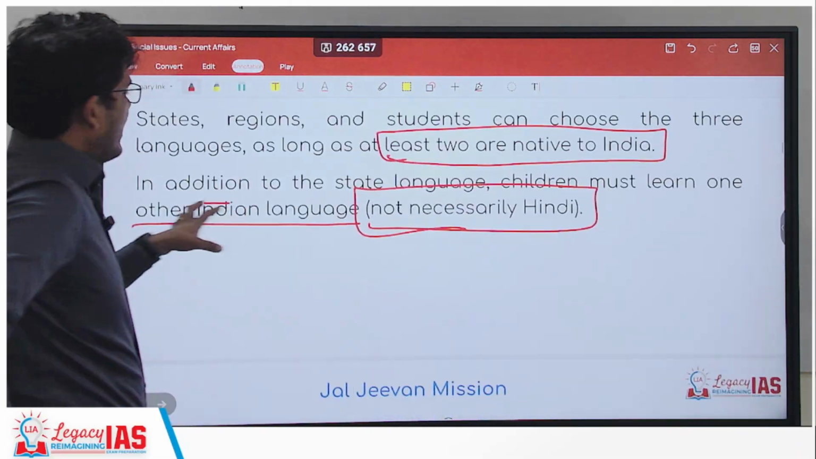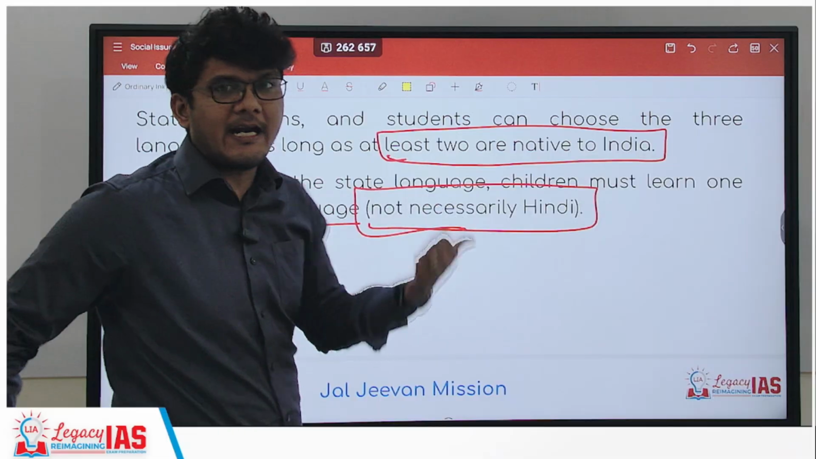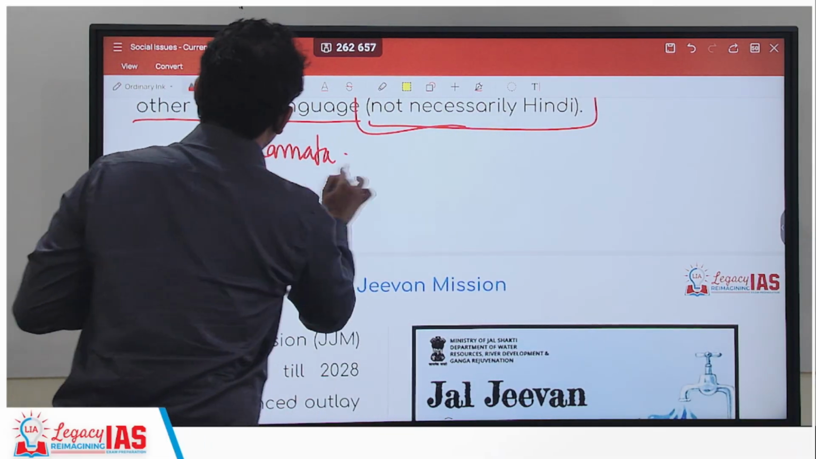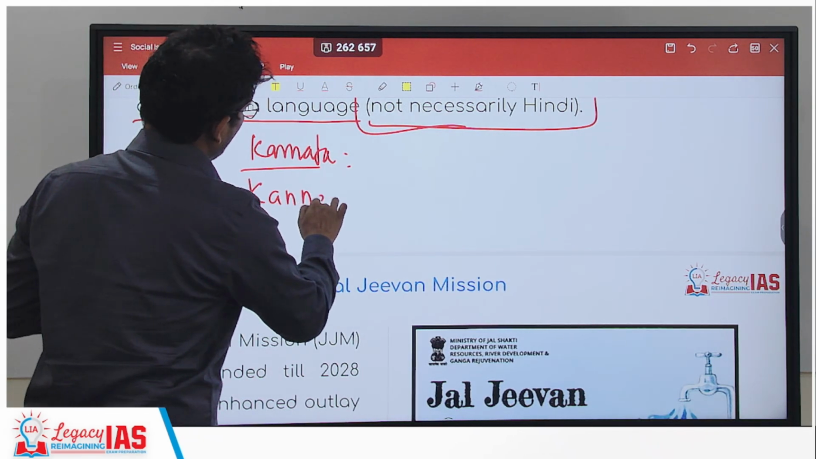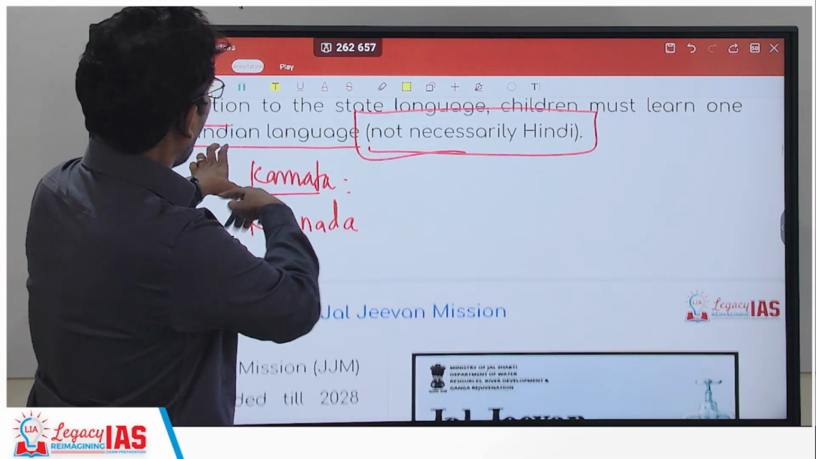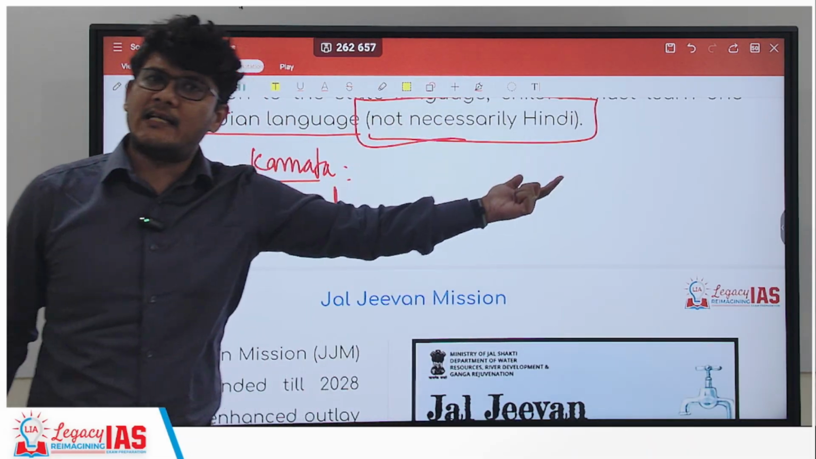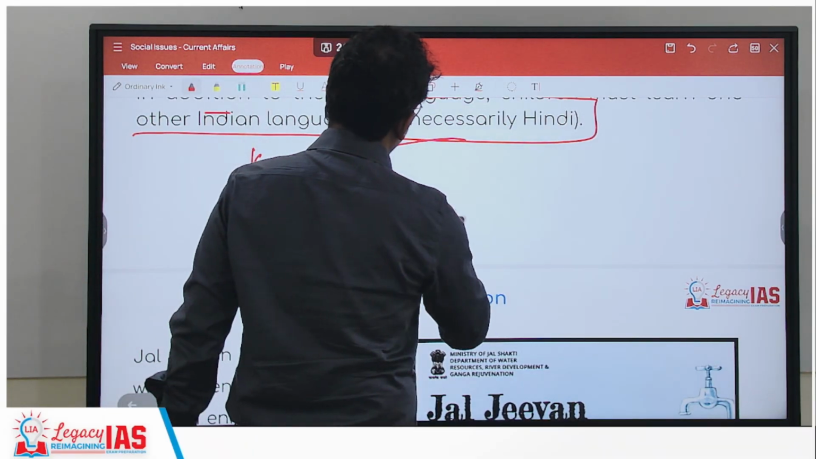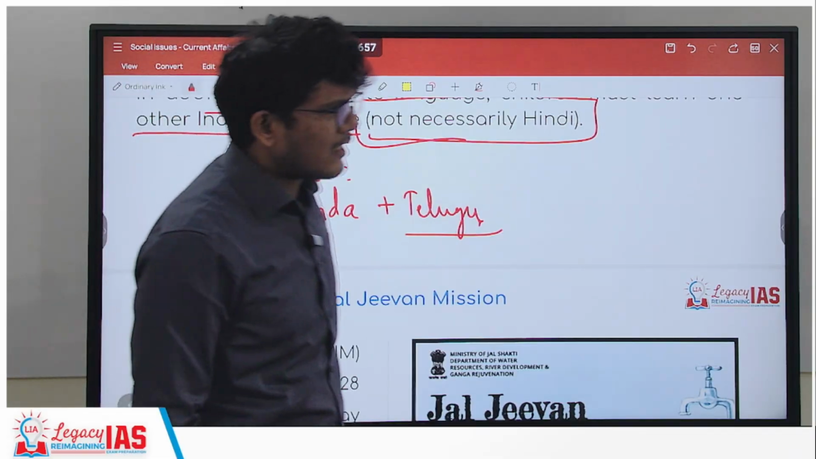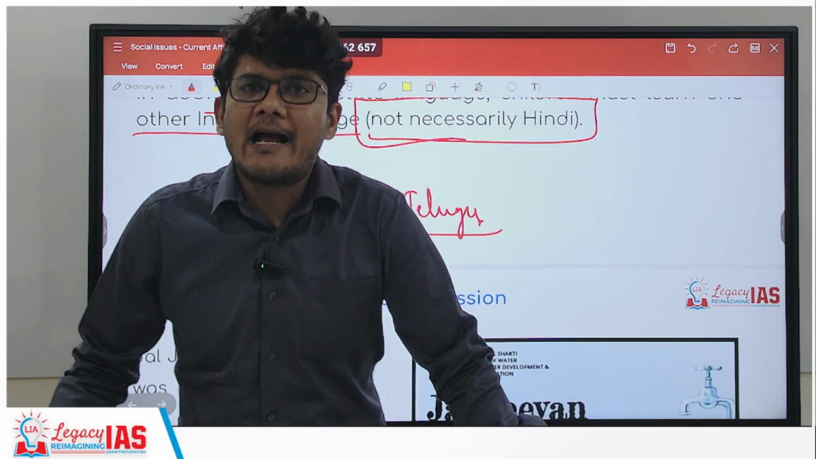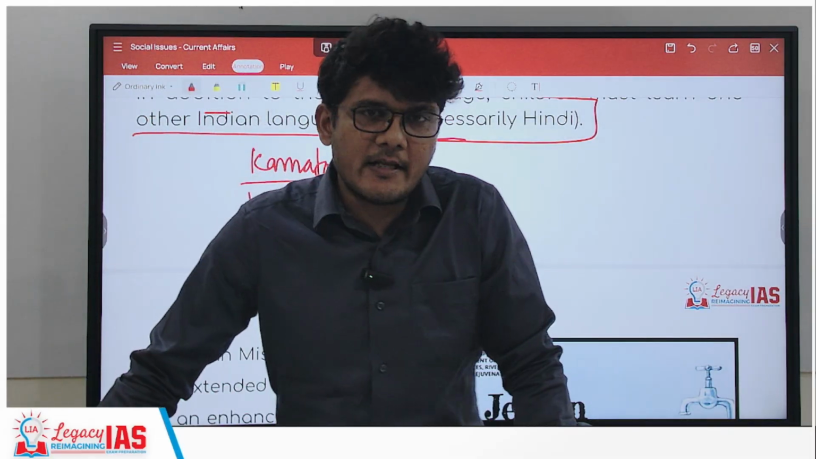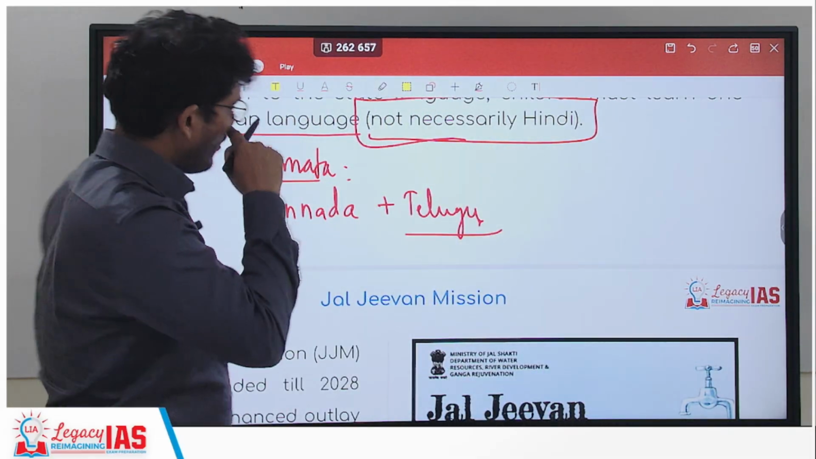And also, in addition to the state language. So here what is happening? Here, Karnataka will be talking about Kannada, of course, the state language. In addition to the state language, children must learn one other Indian language, not necessarily Hindi. So here they can talk about Telugu, Tamil, Malayalam, any other language. It can be Hindi also, but need not necessarily be Hindi in this scenario. I hope that's clear.